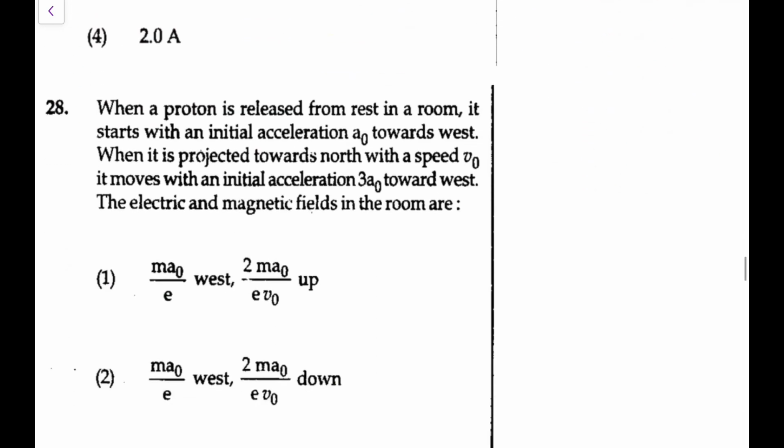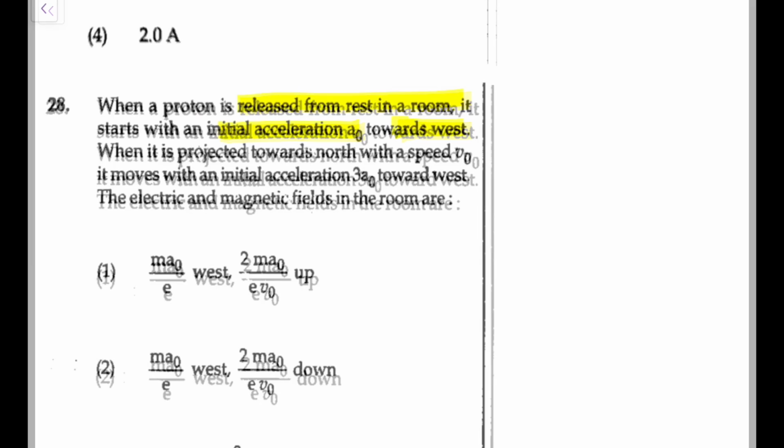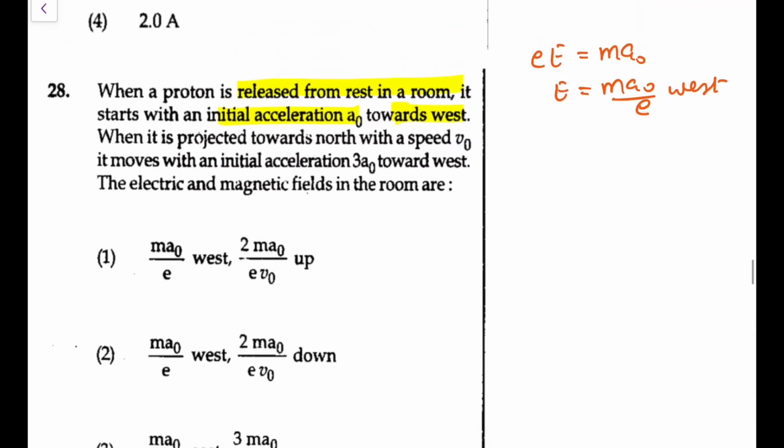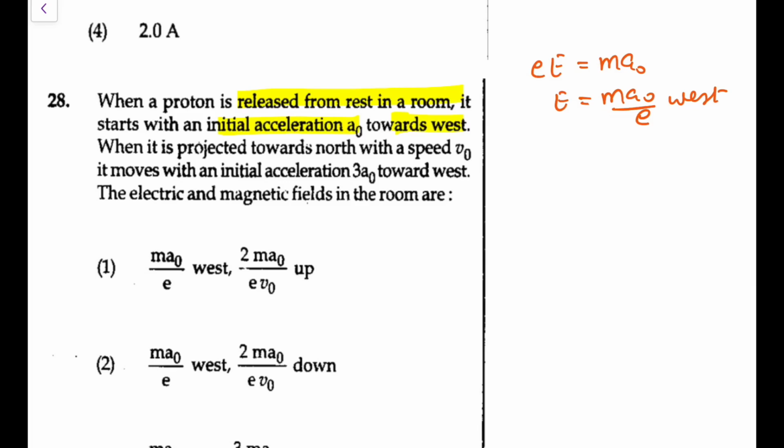Next, a proton is released from rest in a room and starts with an initial acceleration a0 towards west. Now, at rest means this is only the electric force, that is e times E would be equal to m a0, because it is a proton, so the field will also be towards west. So E would be m a0 by e, and it is going to be towards west. So we are left with these two options. Next, the magnetic field. There are two options also, we have to just check the direction in the second part.